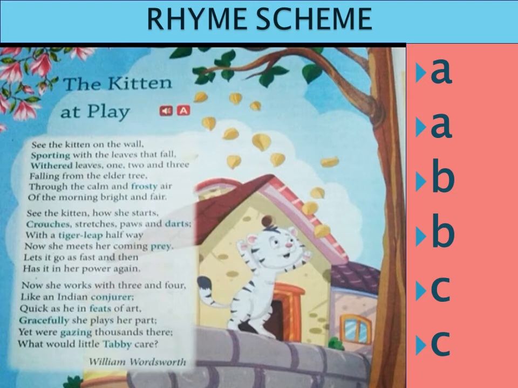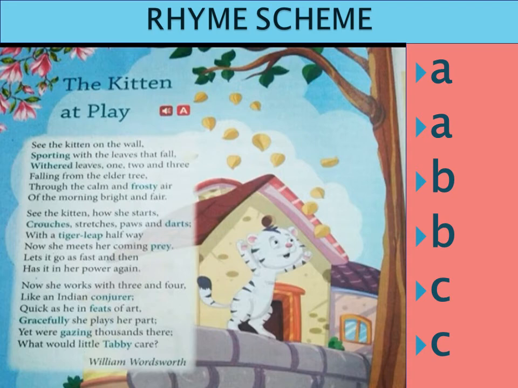Now what is the order, children? Starts is the first rhyming word. Let us give it a letter A. Where is the similar sounding word? Just the next line, darts. So label it as A. Third sentence, way. Let us label it as B. And where is the rhyming word for way? The next sentence, pray.